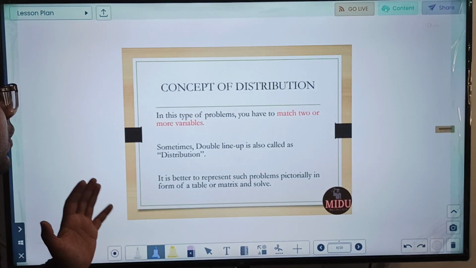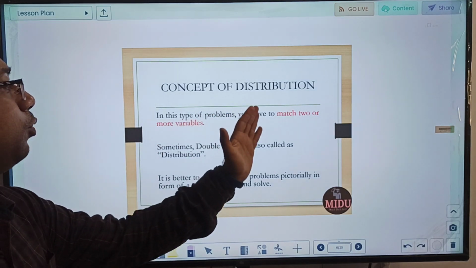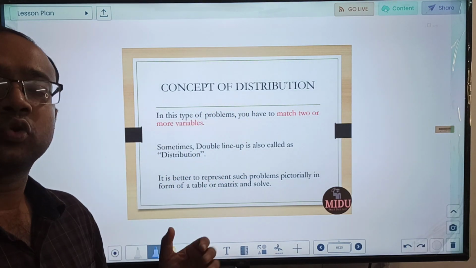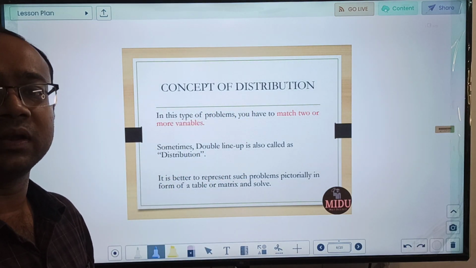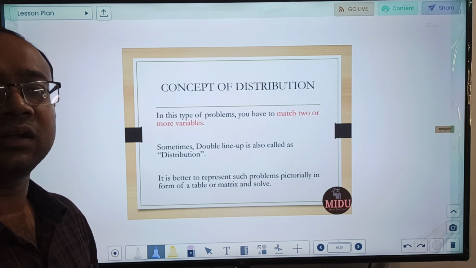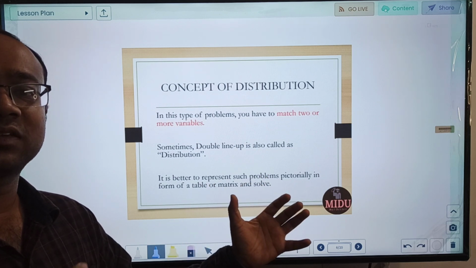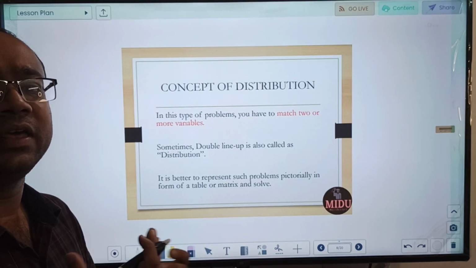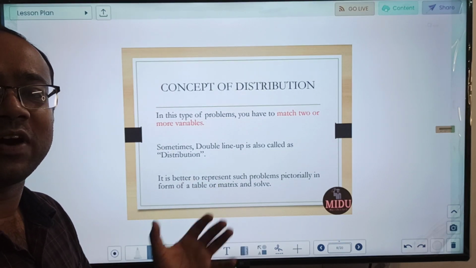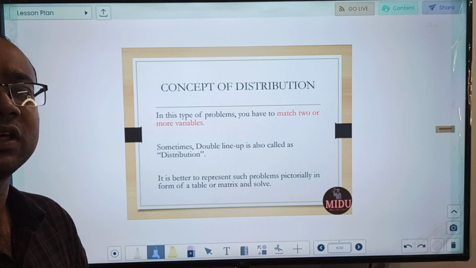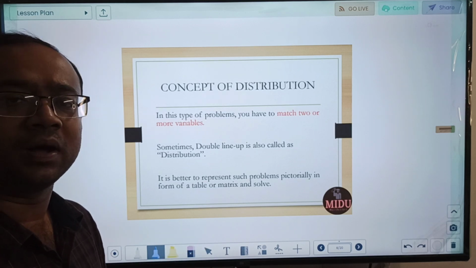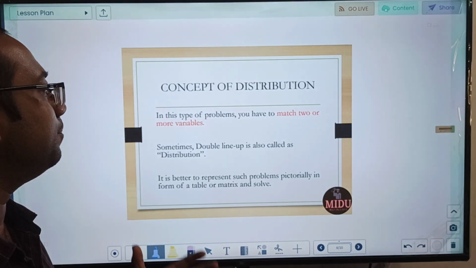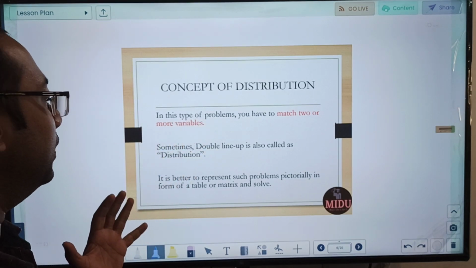So what basically is distribution? In this type of problem we have to match two or more variables. So in language some cases will be given, and it will be given that suppose this is person X, he has this color house, and he owns this particular car, and there will be 5 people, 5 different combinations all given and distributed among various people, and we will need to match them. So we need to match two or more variables.